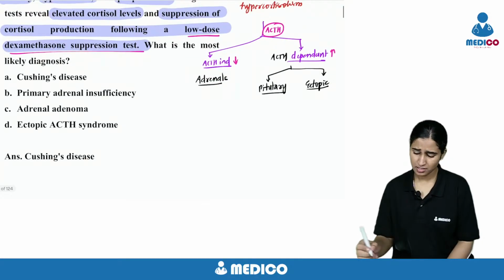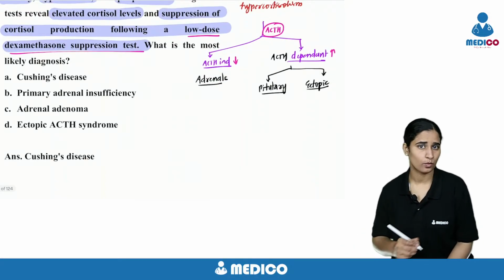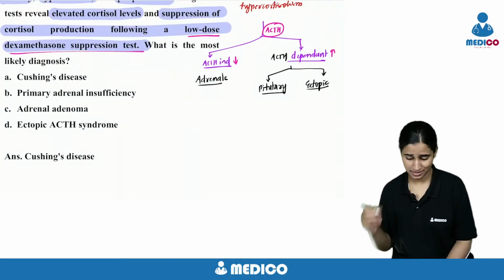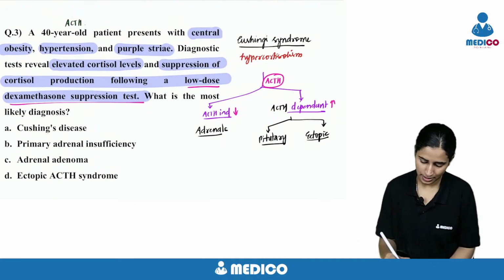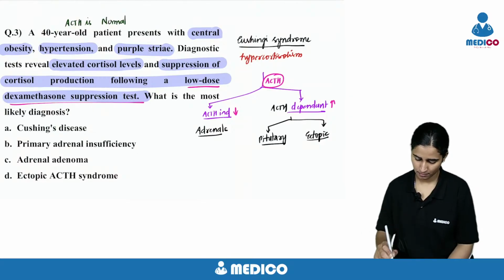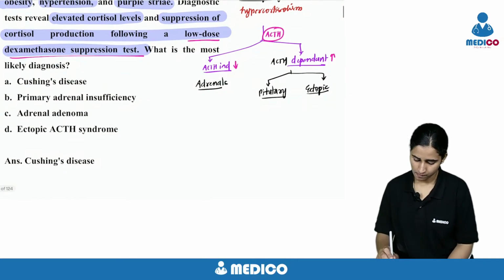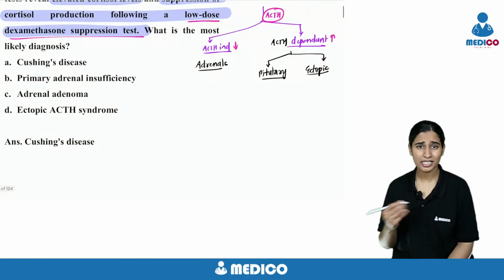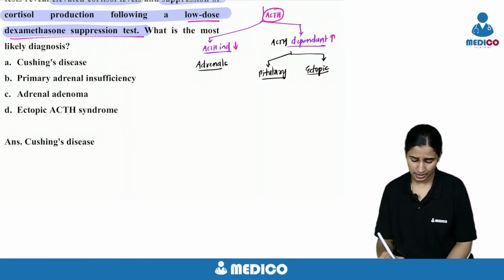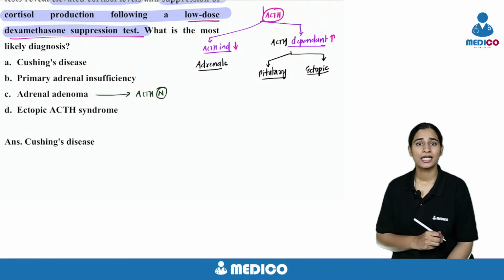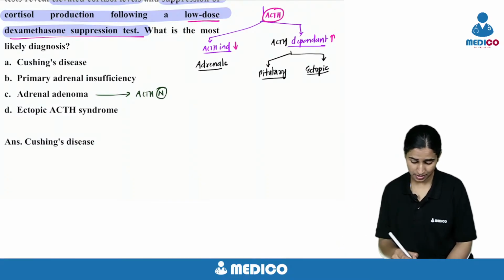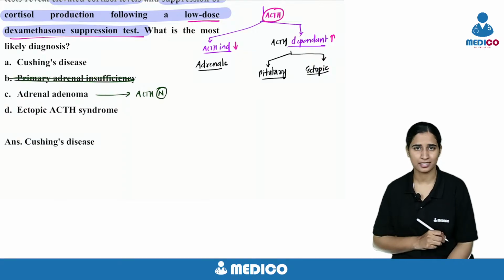So in the question, a part is missing. What is that? He should have mentioned about the ACTH. If they say ACTH is normal, then it's adrenal adenoma. If they say ACTH is raised, it's definitely not primary adrenal disease.